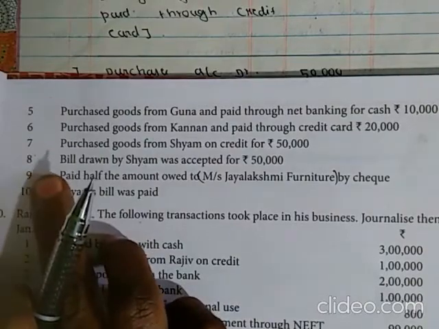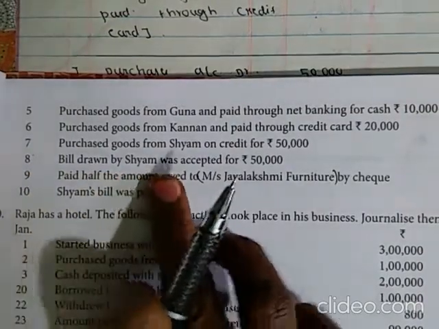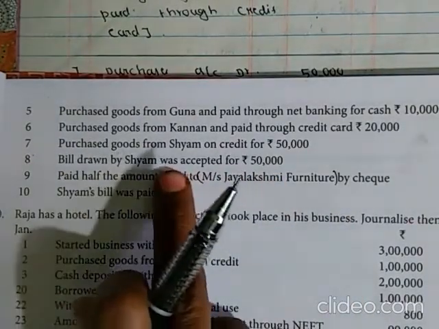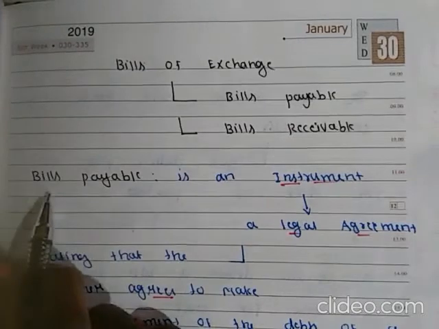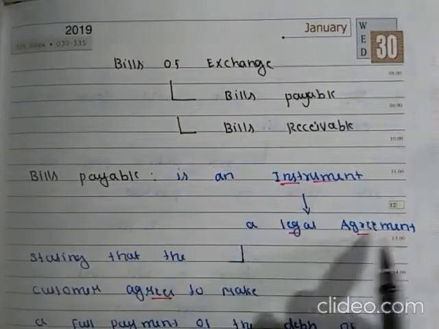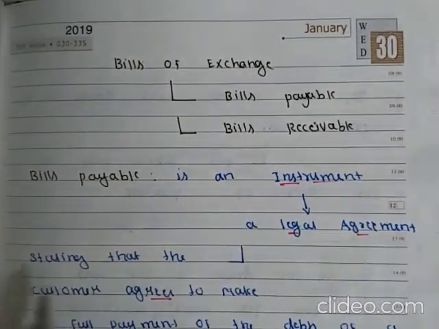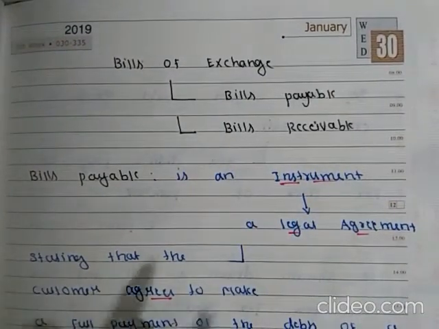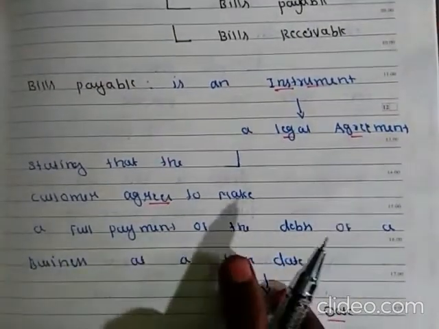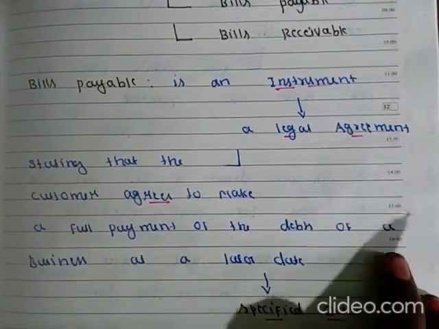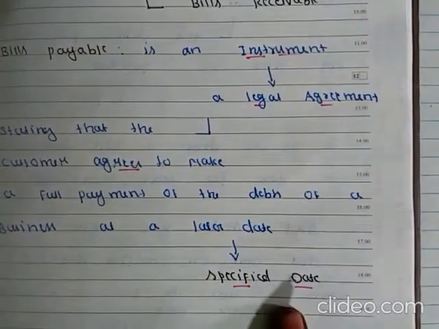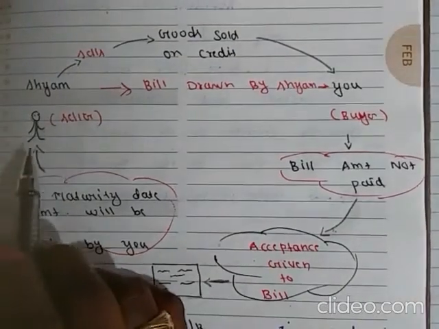Eighth dated transaction: bills drawn by Shyam was accepted for rupees 50,000. Bills payable is an instrument. It is a legal agreement stating that the customer agrees to make full payment of the debts of a business at a later, specified date. So in our transaction, Shyam is the seller.